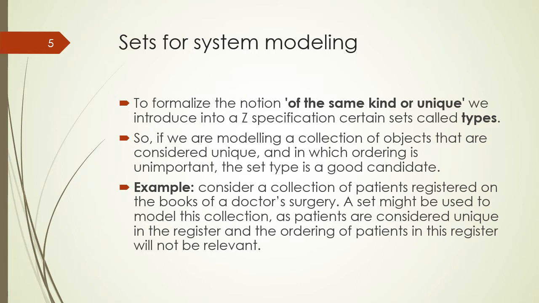For example, consider a collection of patients registered on the books of a doctor's surgery. A set might be used to model this collection, as patients are considered unique in the register, and the ordering of patients is not relevant for the formal specification.